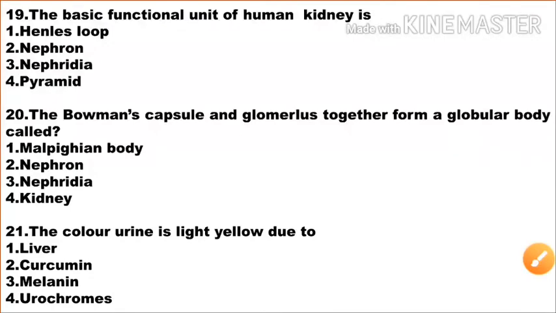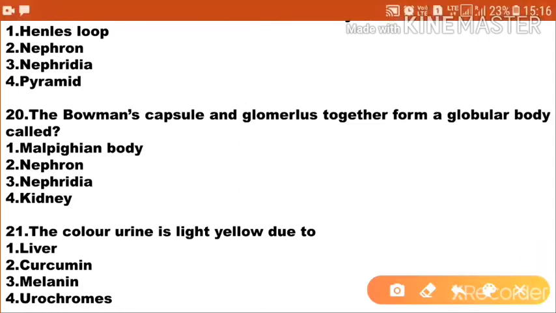The basic functional unit of a human kidney is option 1 loop of Henle, option 2 nephron, option 3 nephridia, option 4 pyramid. So the basic functional unit of a human kidney is the nephron. Option 2 is the correct answer.